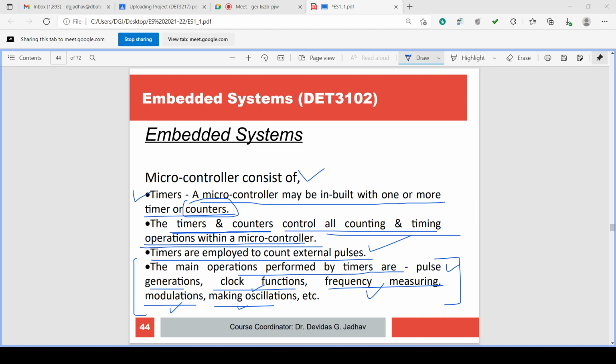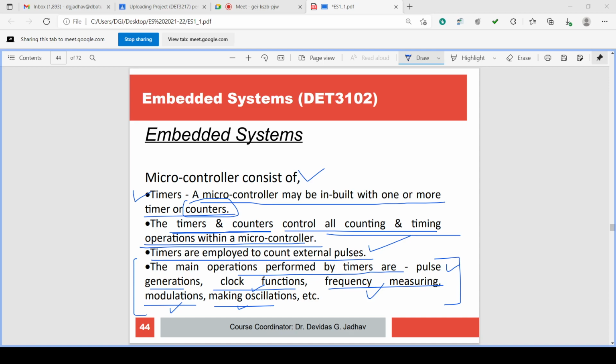What do you mean by pulse generation? It is very simple. If you want to make the LED 1 millisecond on, or 5 millisecond on, or 10 millisecond on, then you have to generate a pulse of 1 millisecond or 2 millisecond or 5 millisecond or 10 millisecond.